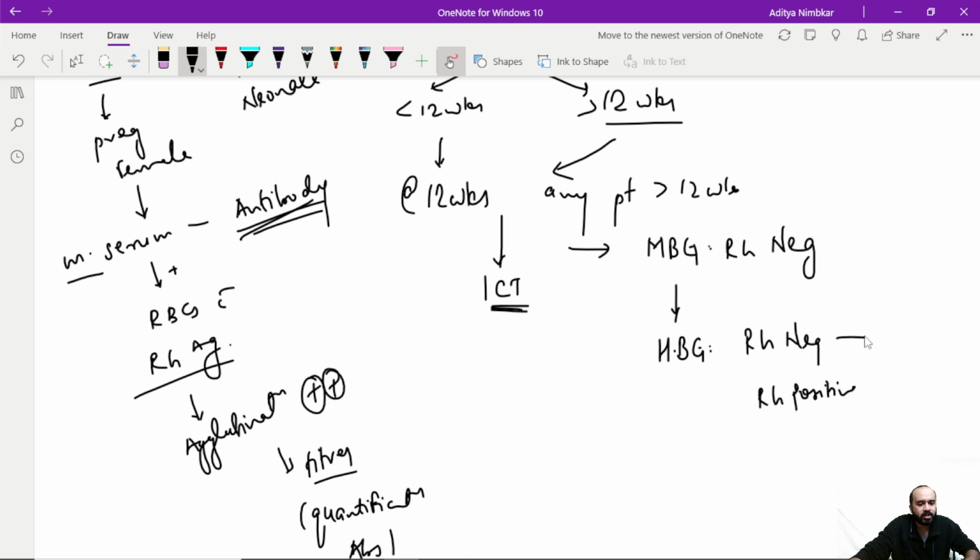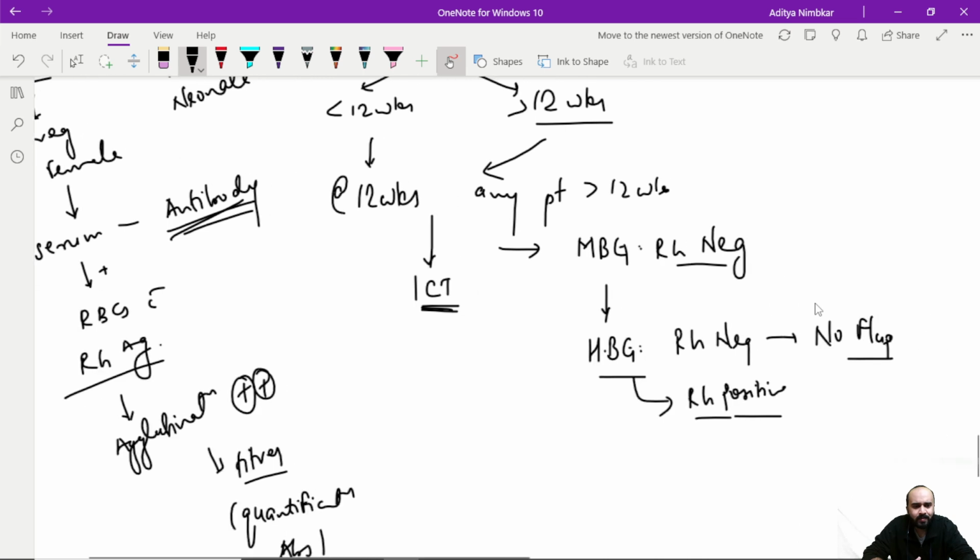If it is Rh negative, the mother is already negative. If the father is also negative, then nothing is to be done. No follow-up is required for this Rh antigen, because the mother and father both are negative, the fetus is going to be negative and there is not going to be any fetal anemia. But the problem begins if the husband turns out to be Rh positive.